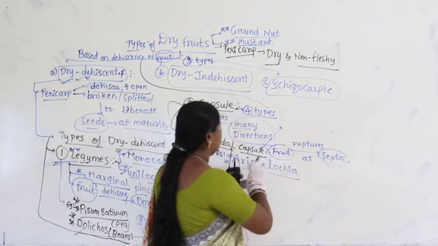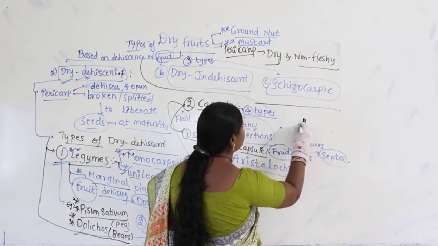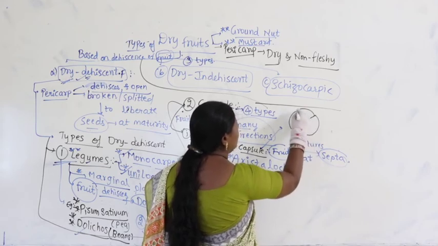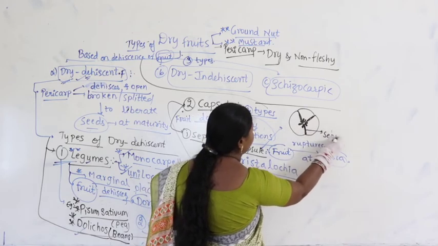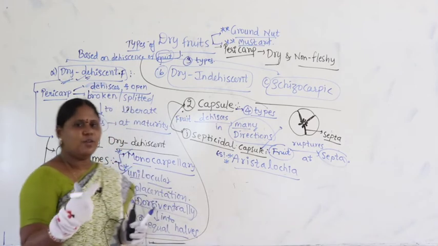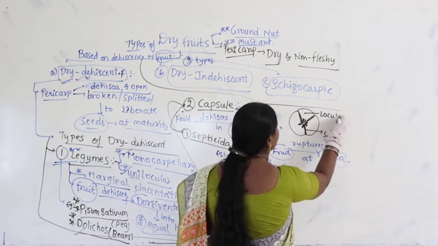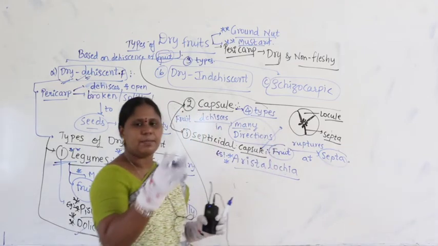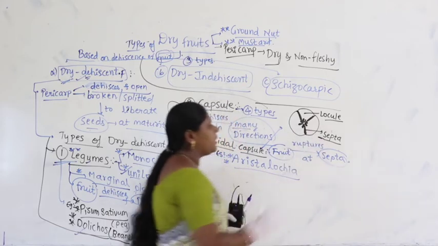Septicidal, I am drawing it here. So, this is the ovules, let us imagine. Now, this is called septa. The cross wall or the axis that we can see here is called septa. It is the cross wall with which the locules are divided. Each chamber is called a locule. In the diagram you can see this is one locule, another locule and another locule. How are the locules separated? These locules are separated with the help of an axis called septa.